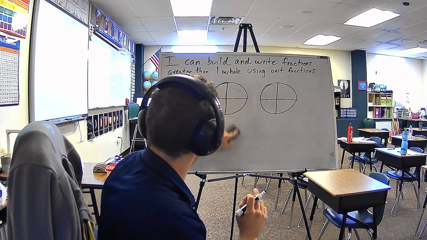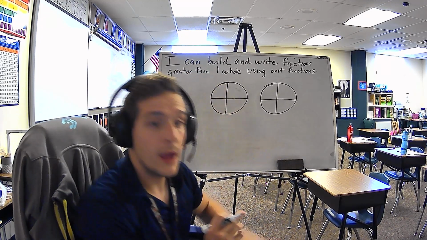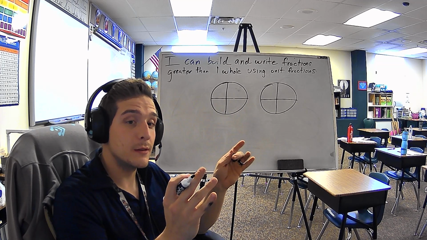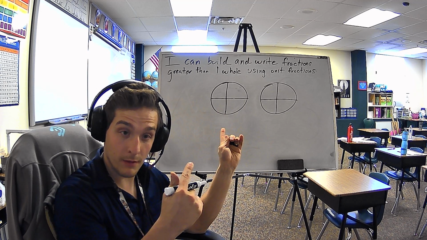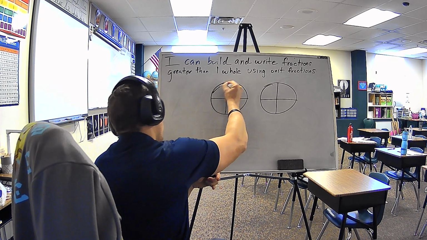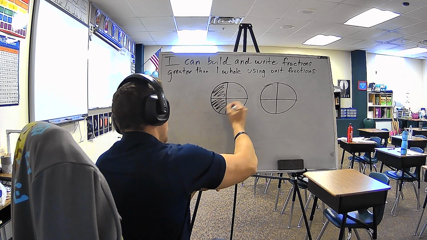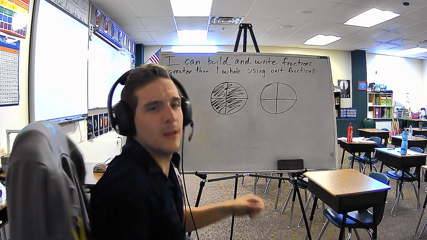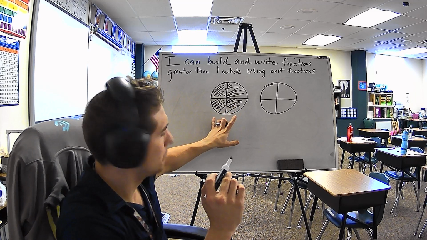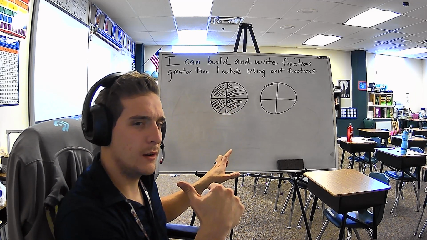Now let's say you and your family sit down and you eat 5 pieces of pizza. So let's count out 5 pieces of pizza here. 1, 2, 3, 4. Wait a second. I said 5, didn't I?